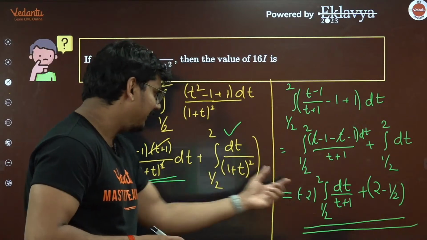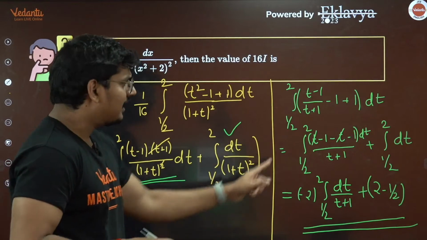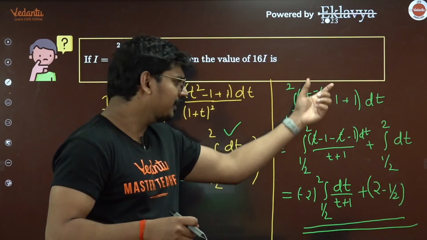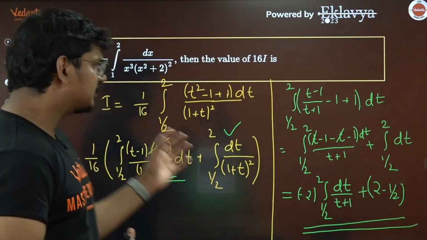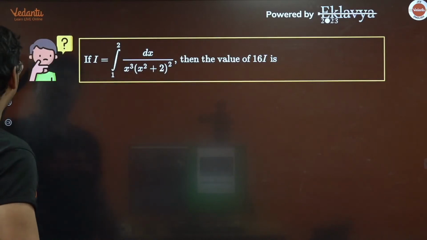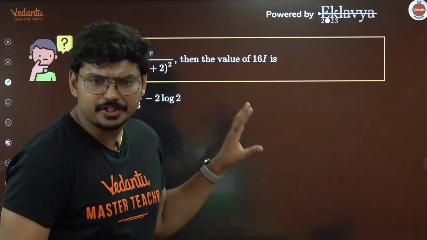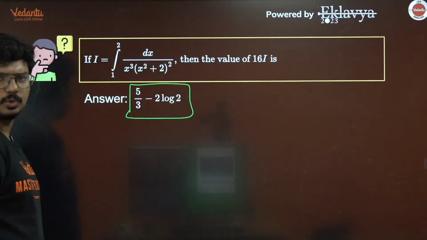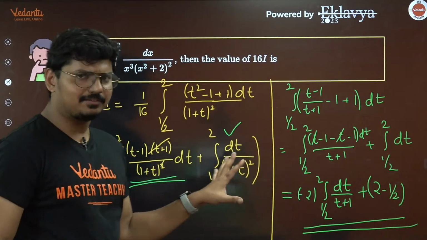Now at the end, this integral was already sorted out. I just had to deal with this integral. For that, I added and subtracted 1, and from that I got the answer. So is this clear for everyone? Just do the calculation here, guys. This is the answer which you have to get: 5 by 3 minus 2 log 2. The calculation part I have left to you.